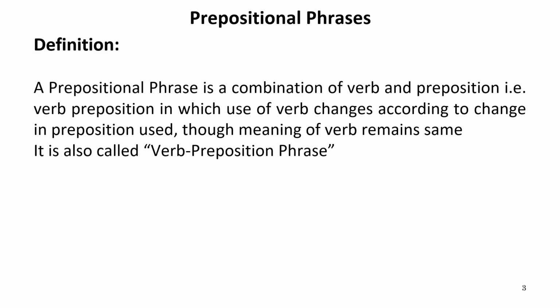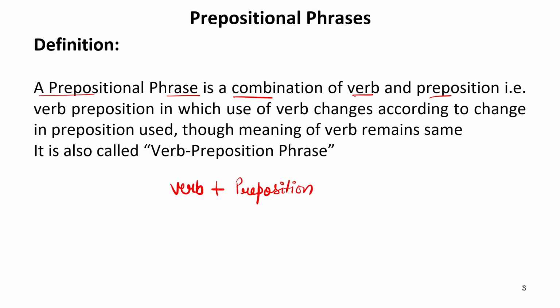So a prepositional phrase is a combination of a verb and a preposition. What we have in a prepositional phrase is a verb which is combined with a preposition, or you can say a verb which is followed by a preposition. And whenever we use different prepositions with the same verb, the usage of that particular verb changes, but not the meaning at all. But in the case of a phrasal verb, we have already learned that the meaning of the verb also changes, or it is different from its individual meaning.